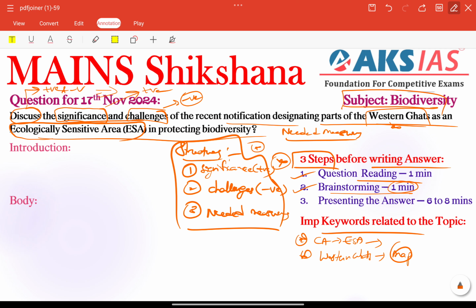We can also include recent, very important facts or reports especially. Coming to reports, you can include related important information. For example, whatever ecologically sensitive zones are there, according to the CSE report also we can include them here.